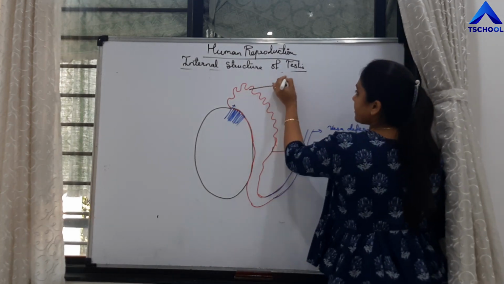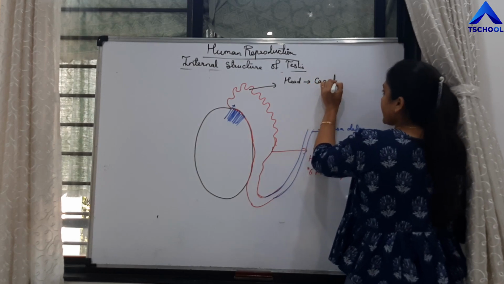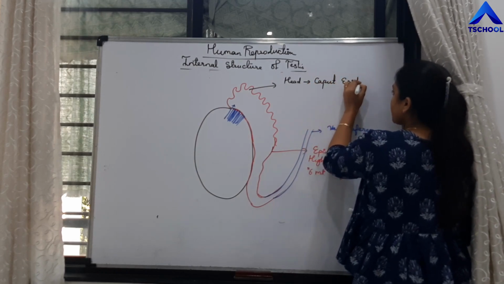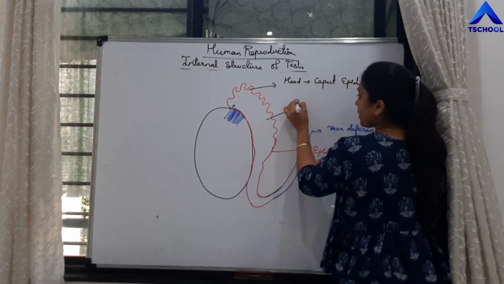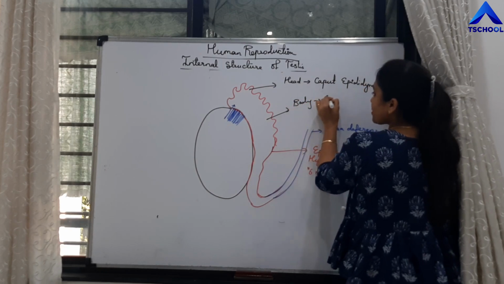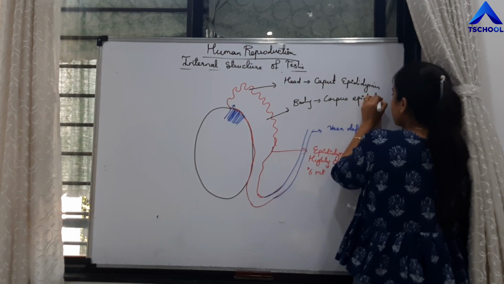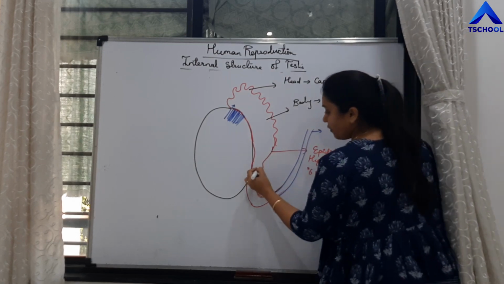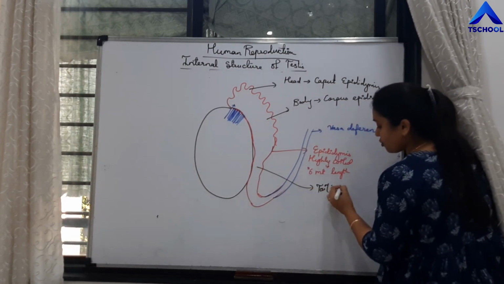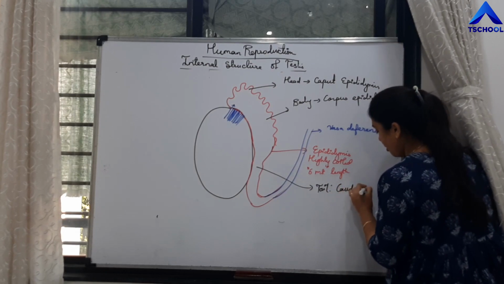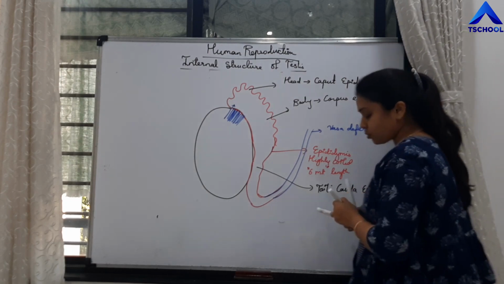This part is the head of epididymis, which is called caput epididymis. The middle part is the body of epididymis, which is called corpus epididymis, and the lower part is the tail of epididymis, which is called cauda epididymis.